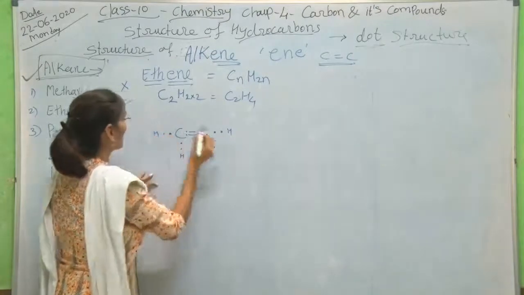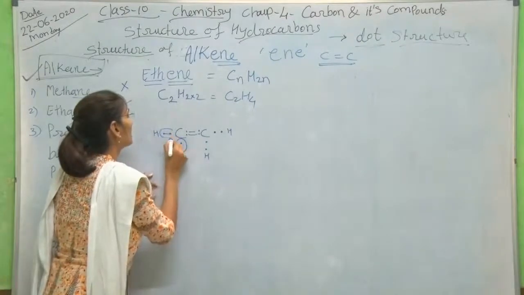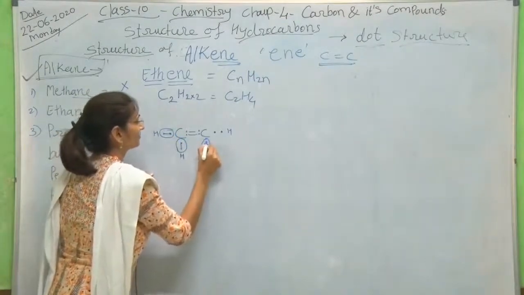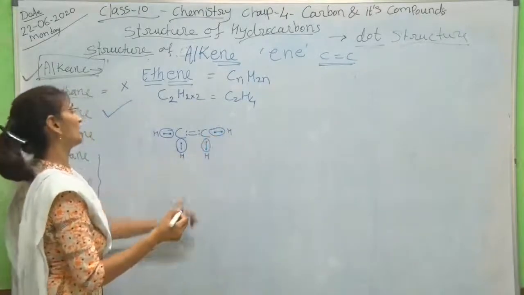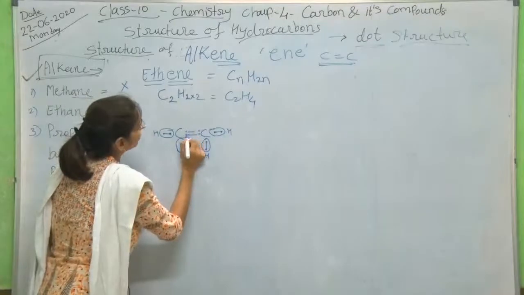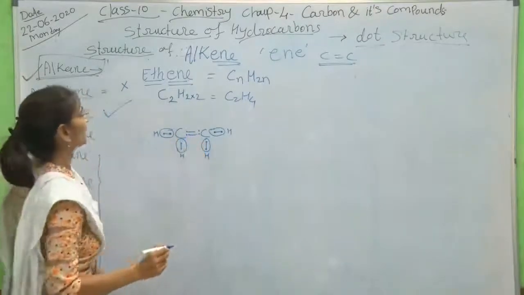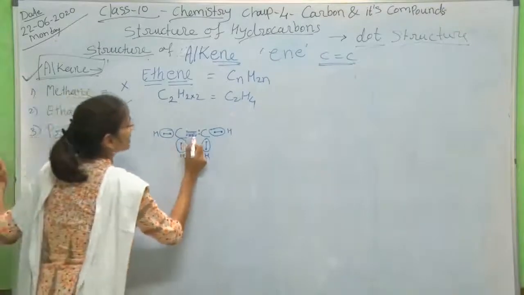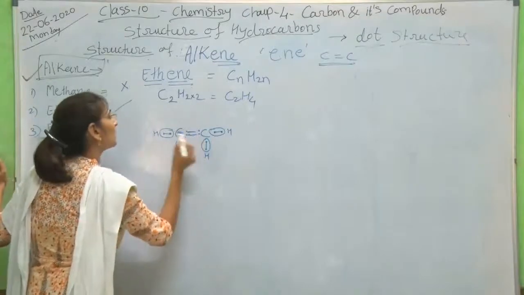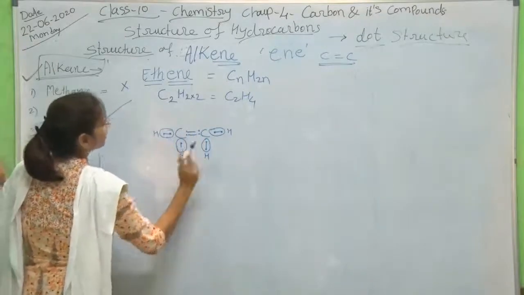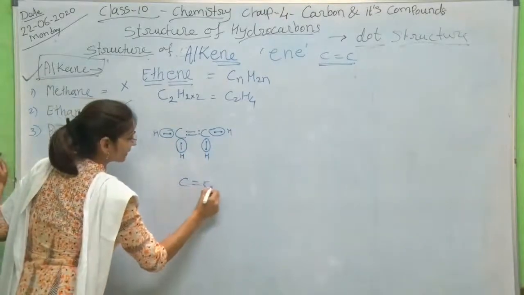And a carbon hydrogen single bond will form here, because only one electron is shared here. Here 1 pair and here 2 pairs. Because 2 pairs of electrons are shared, 2 bonds are created, that is a double bond. Here only 1 pair, that's why a single bond. So that is the structure of ethene, with a carbon carbon double bond.